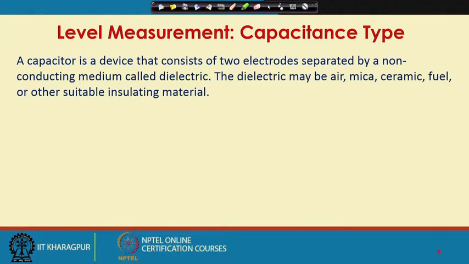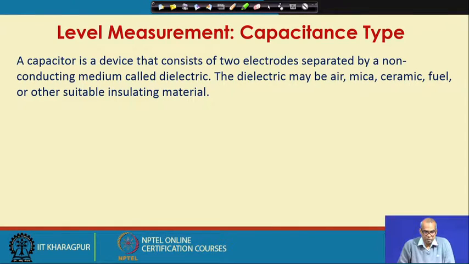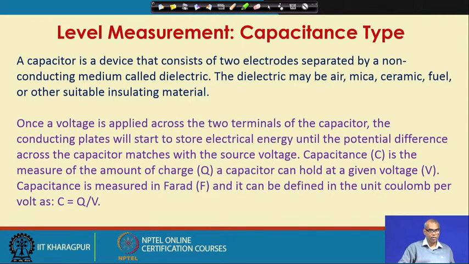So, let us first learn what is a capacitor. A capacitor is a device that consists of two electrodes separated by a non-conducting medium called dielectric. The dielectric may be air, mica, ceramic, fuel or other suitable insulating material. Once a voltage is applied across the two terminals of the capacitor, the conducting plates will start to store electrical energy until the potential difference across the capacitor matches with the source voltage.